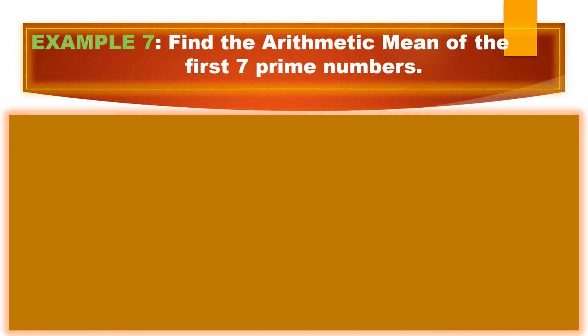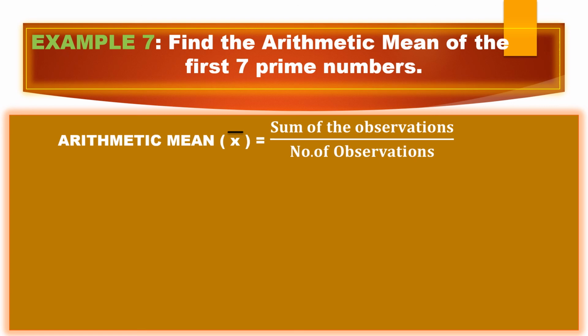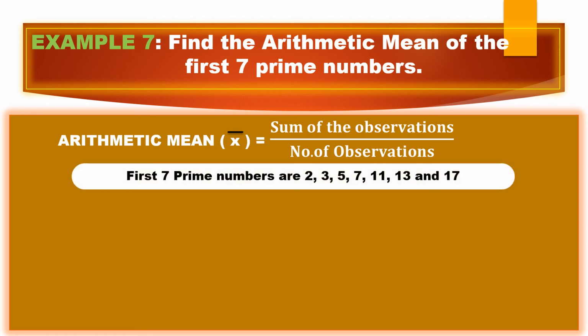Here is the next problem. Find the arithmetic mean of the first 7 prime numbers. So here you should do it for prime numbers. What are prime numbers? The numbers which have only 2 factors, those are 1 and itself. It should be divisible by 1, and it should be divisible by itself. So let us take the formula and the first 7 prime numbers: 2, 3, 5, 7, 11, 13 and 17. 2 is the only even prime number. Don't get confused, this is a very, very important point. The only even prime number is 2.